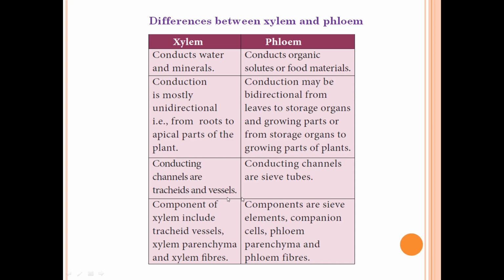Conducting channels are tracheids and vessels in the case of xylem, whereas the conducting channels are sieve tubes in the phloem. The components of the xylem include tracheids, vessels, xylem parenchyma and xylem fibers, whereas the components of the phloem include sieve tubes, companion cells, phloem parenchyma and phloem fibers.